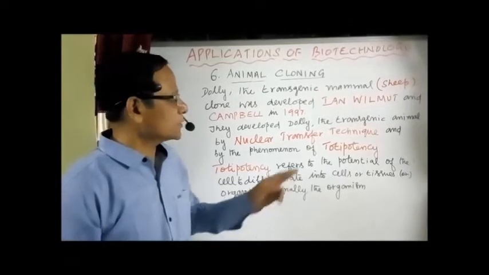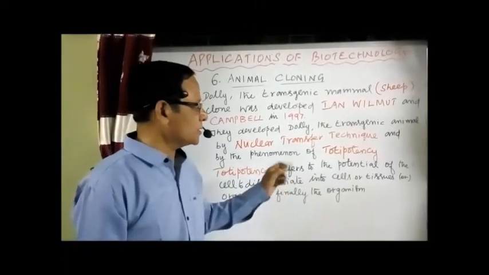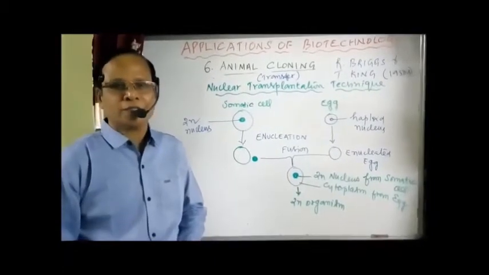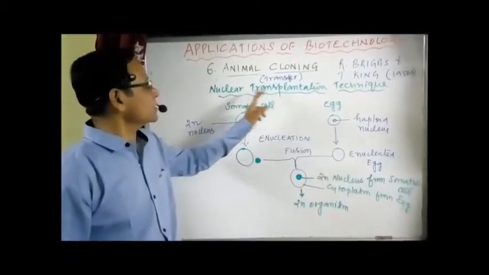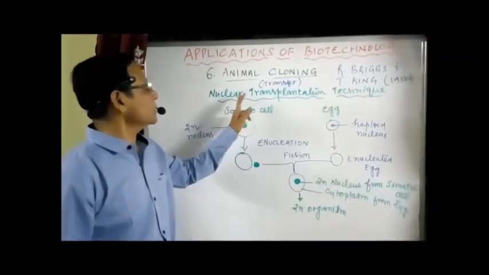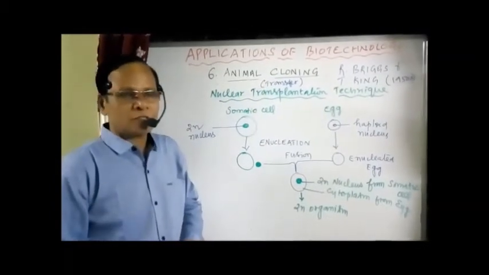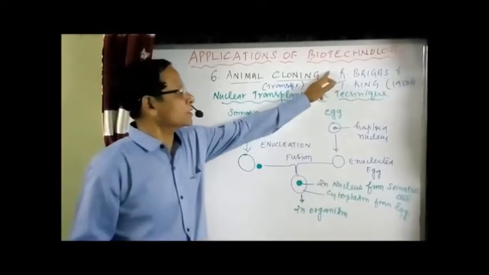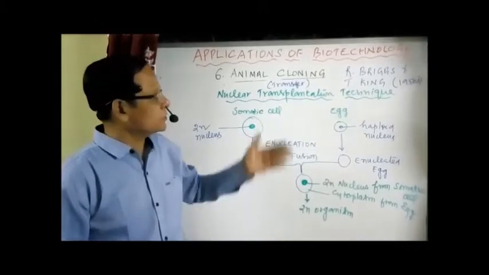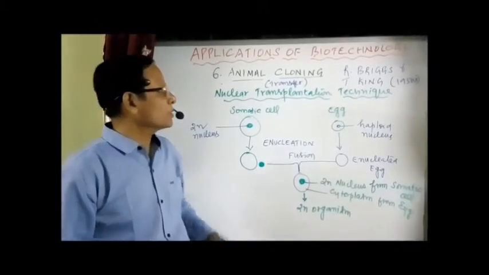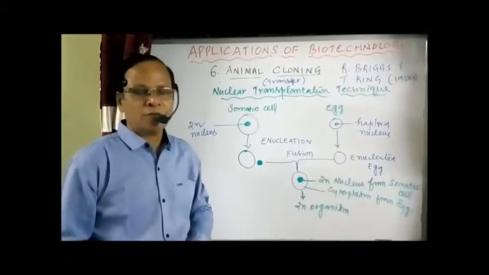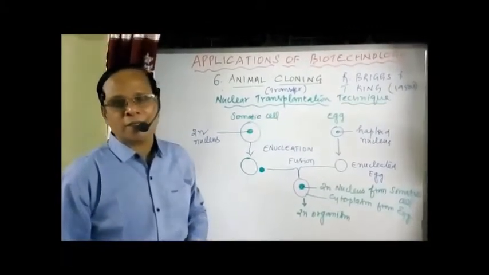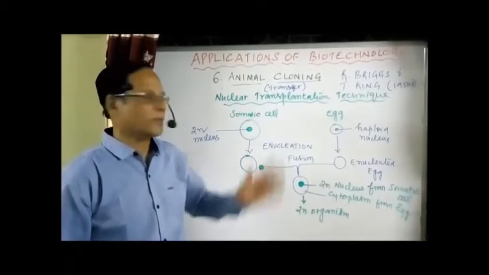What is the nuclear transfer technique? Just to explain in a simple way with a diagram. The technique behind the cloning mechanism is the nuclear transplantation technique or nuclear transfer technique. It was developed in the 1950s by two embryologists, R. Briggs and T. King. These were not in your book. They developed the nuclear transplantation technique, and that was adapted in 1997 by Ian Wilmut and Campbell.